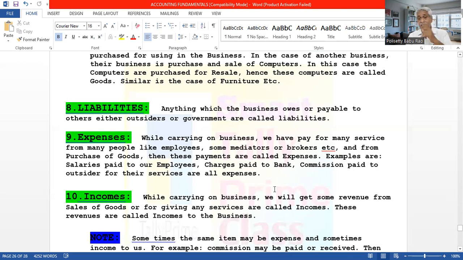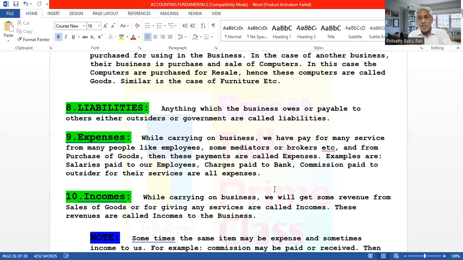Okay. And expenses can be divided into two types: direct expenses and indirect expenses. All the expenses related to the business production, manufacture or trading are called direct expenses.